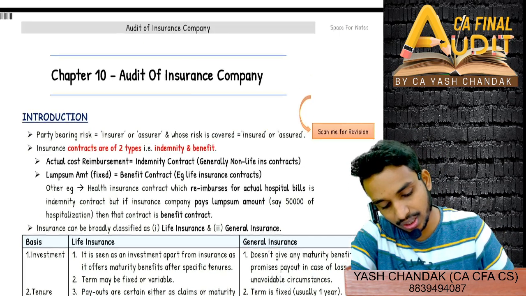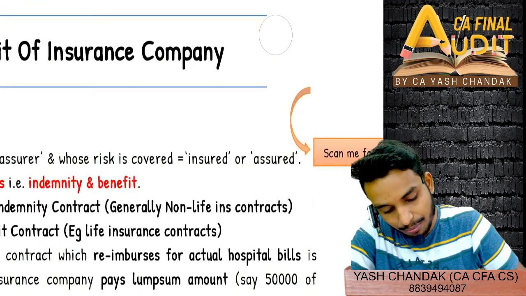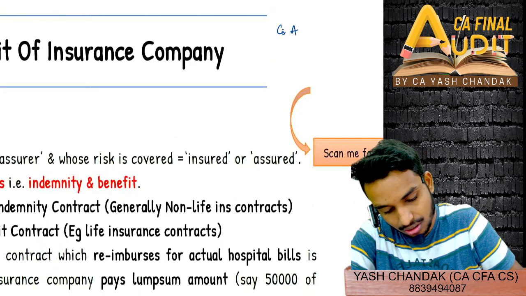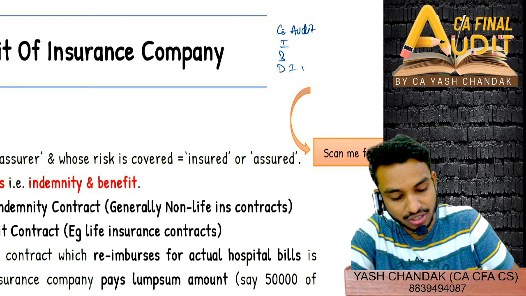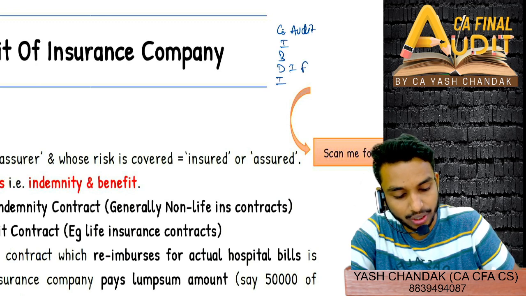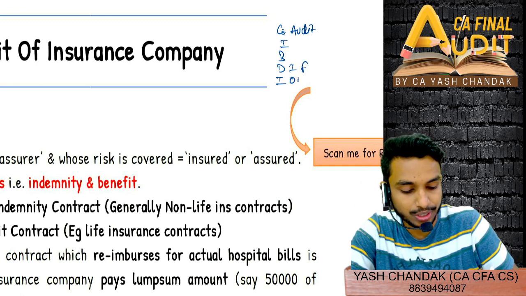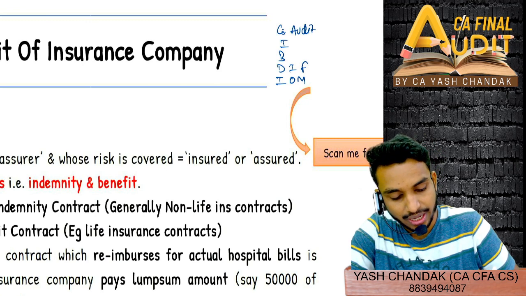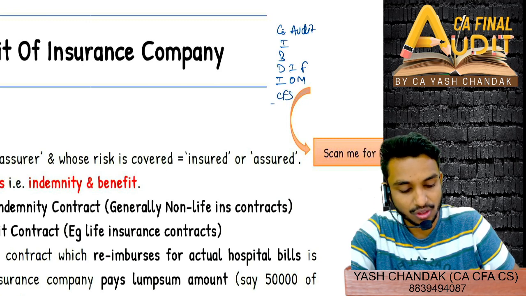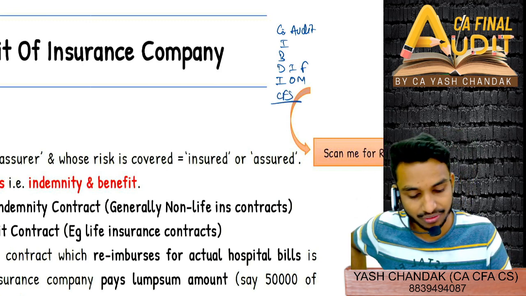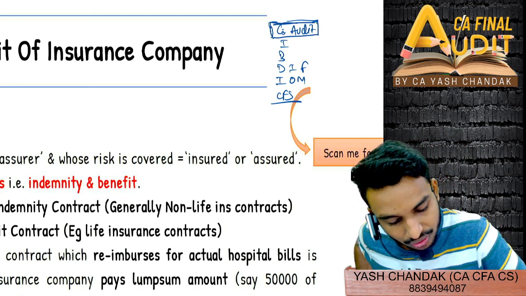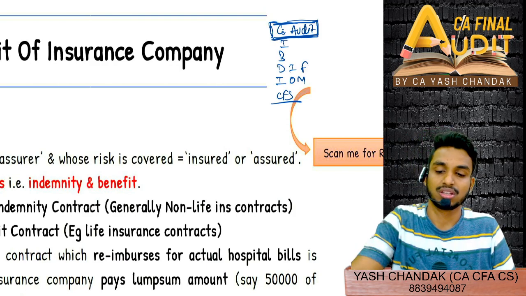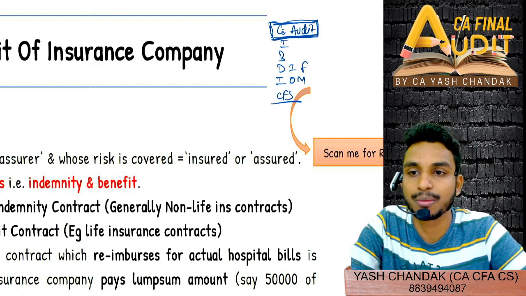Audit of insurance company, company audit, bank audit, then due diligence investigation, forensic audit, internal audit, operational audit, management audit, and then lastly CFS, or one or two odd chapters are left. In this company audit, I might be providing you with recordings. Okay.